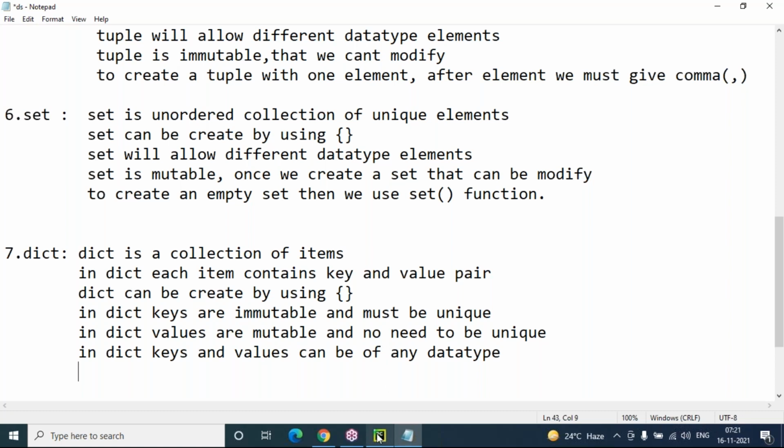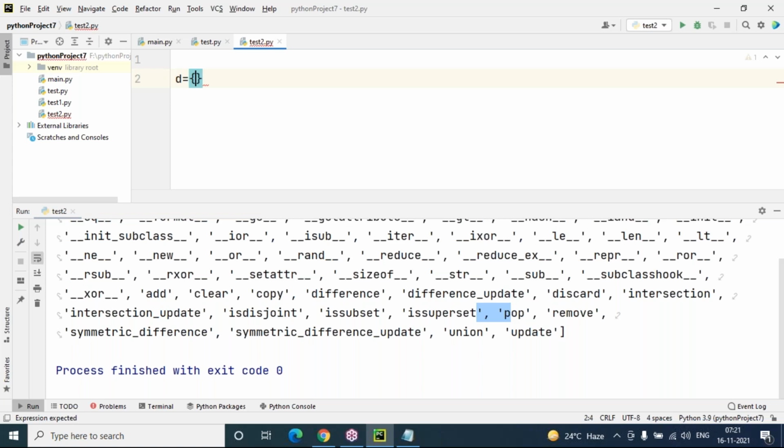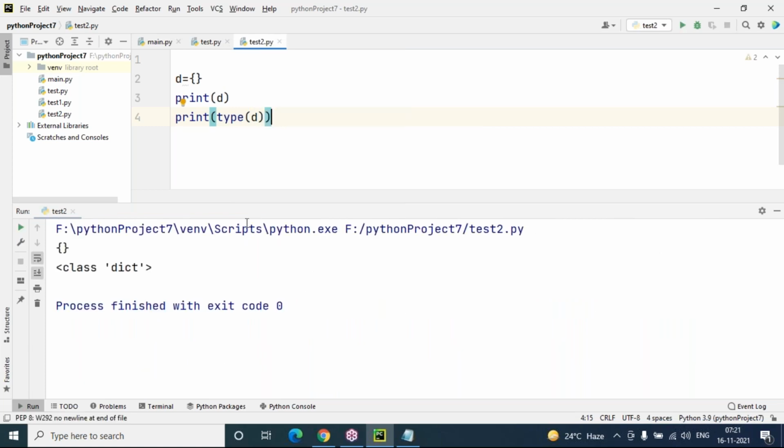So let's try to create one dictionary here. I'm taking D for dictionary, and this is an empty dictionary. Print D, print type of D. If you want to know what type it is, it is dictionary type. Here you can see 1, 2, 3, 4.